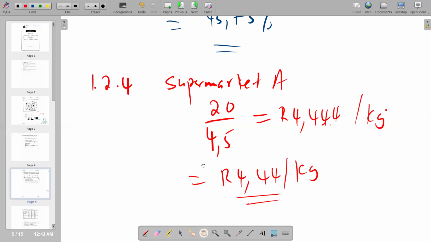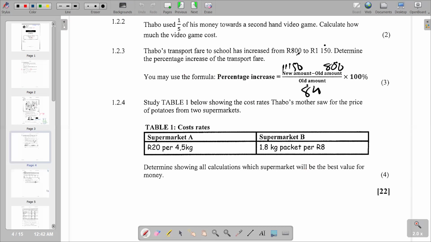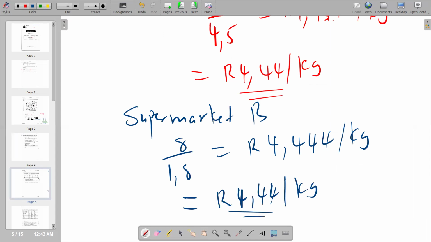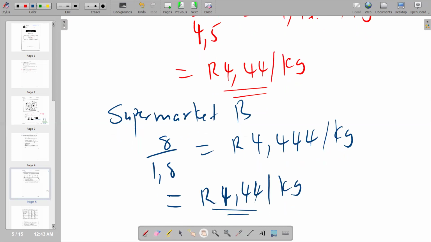So this is what we have for supermarket A, and we try to see now in terms of supermarket B. Supermarket B information, what they're saying is 821.8. The answer is 4.44, which to 2 decimal places goes back to 4.44 per kg. So this is what we have. But if we go back to our question now, we see that we have found 4.44 per kg in both supermarket A and supermarket B.